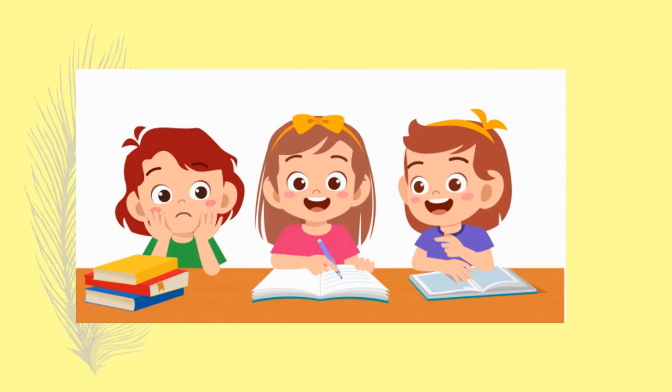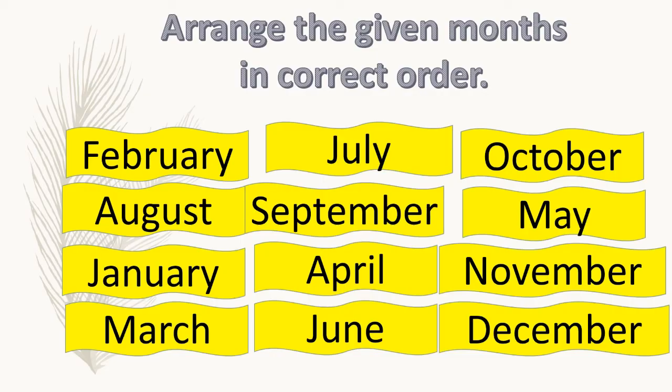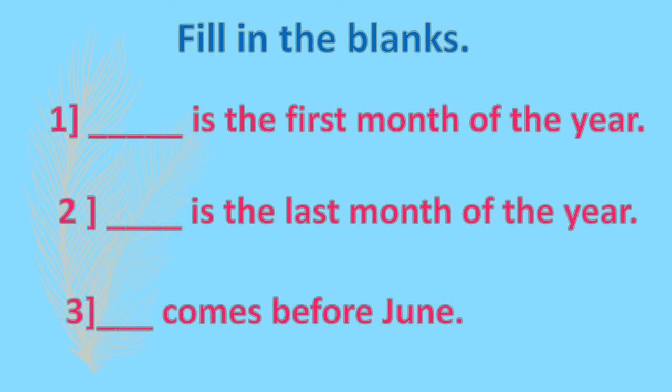Arrange the given months in correct order. Fill in the blanks. First, dash is the first month of the year. Second, dash is the last month of the year.